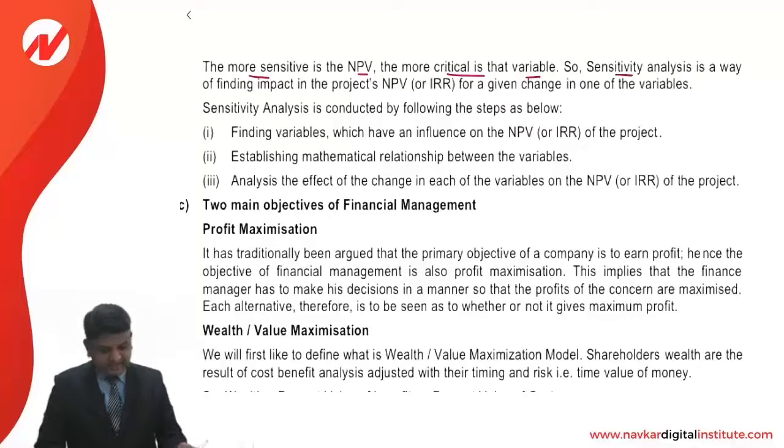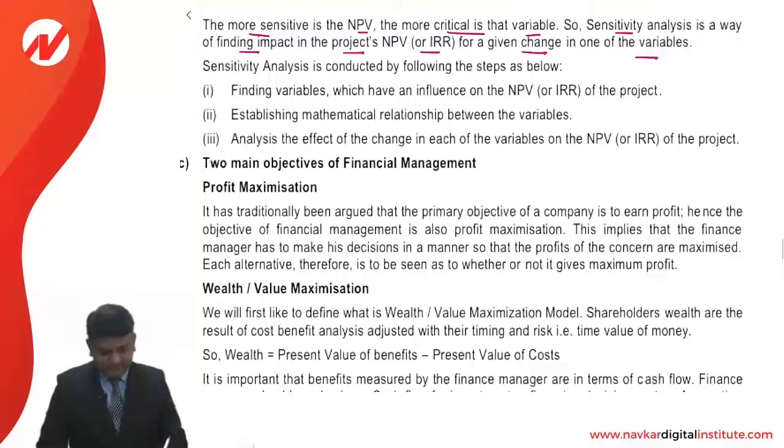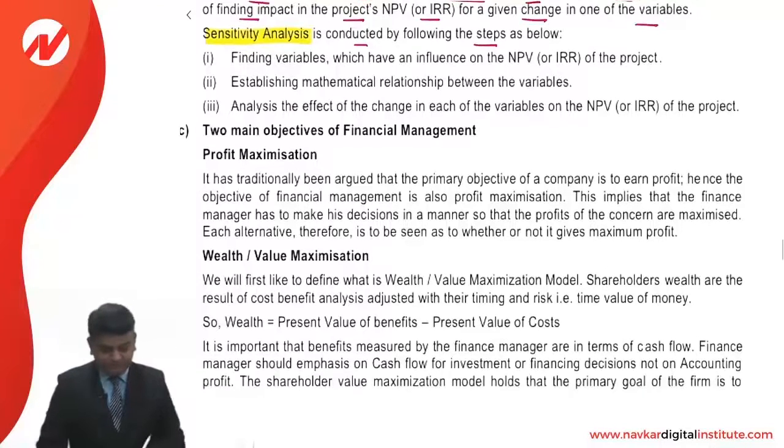So sensitivity analysis is a way of finding the impact on the project's NPV or IRR for a given change in one of the variables. Sensitivity analysis is conducted by the following steps. Finding variables which have an influence on the NPV or IRR.